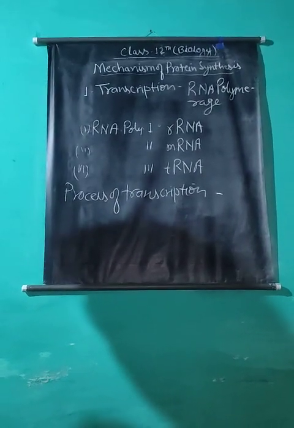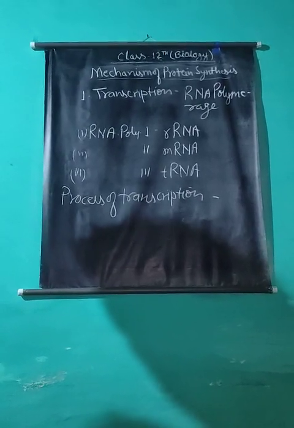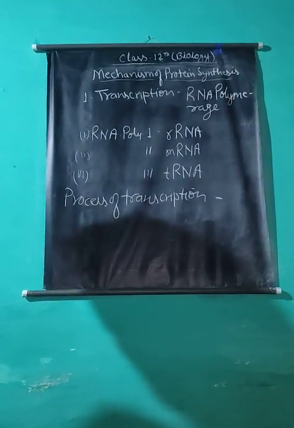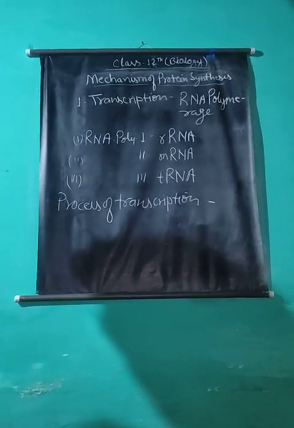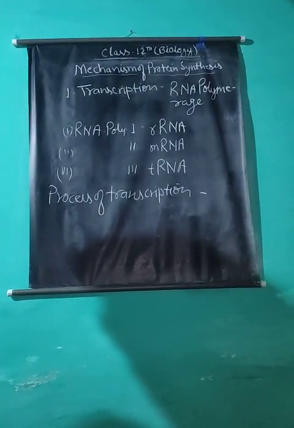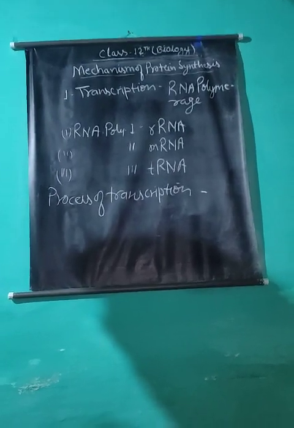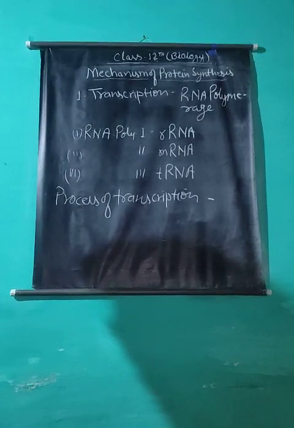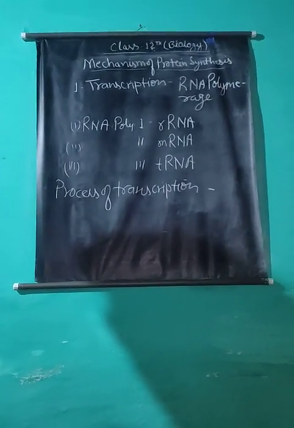Core enzyme and sigma factor join to form the active RNA polymerase enzyme. RNA polymerase attaches to the initiation site. Then the DNA unwinds and the core enzyme catalyzes synthesis of messenger RNA, and the sigma factor gets dissociated from the core enzyme. Then the messenger RNA chain grows longer.